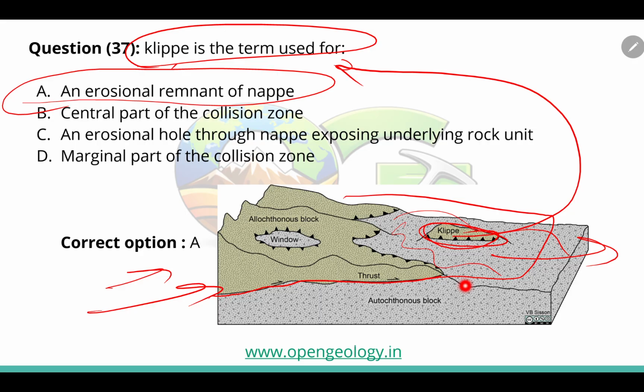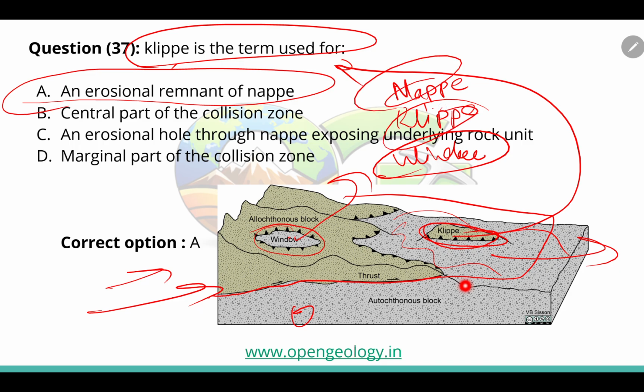Now if there is a part within the thrust sheet which is eroded, this is a window through which we can look at the lower rocks. So we call it a window. So you have the nappe, klippe, and window. Okay, these three terms you should remember.